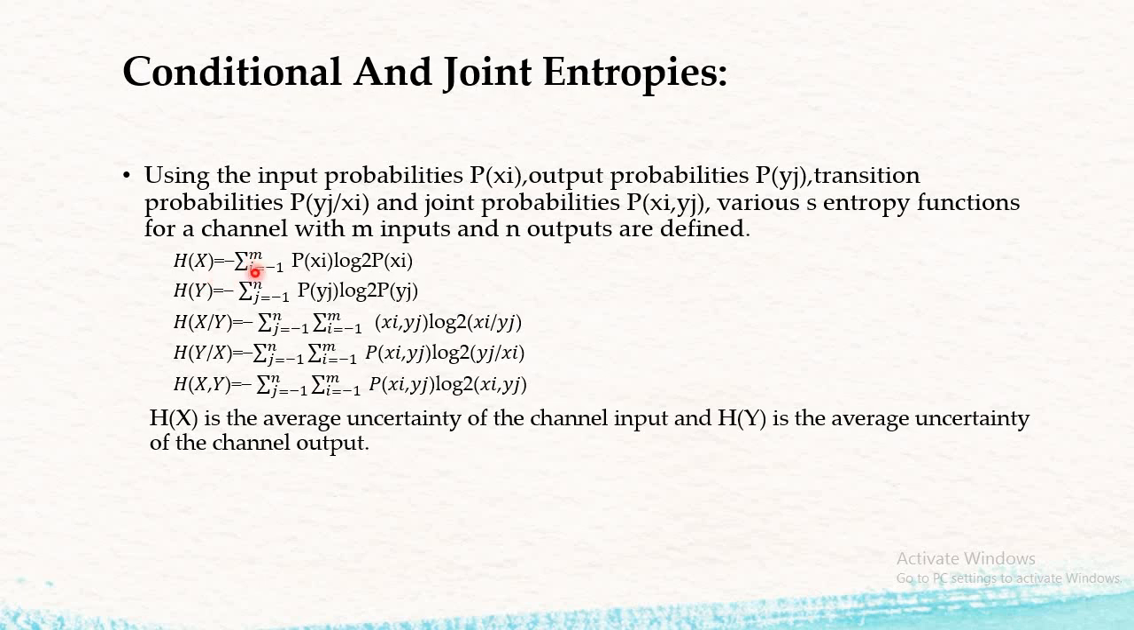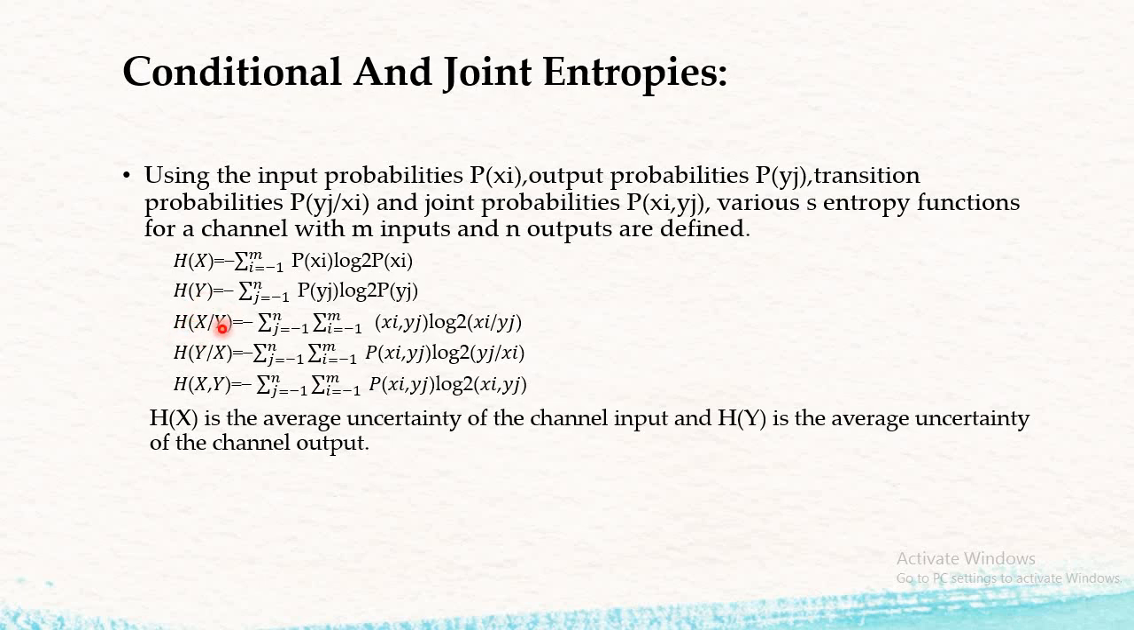So H(X) is given by the summation over i = 1 to m of p(xi) log to the base 2 of p(xi). The entropy of y is given by the summation of p(yj) log to the base 2 of p(yj). Now these are your conditional probabilities, that is, the probability of x given y.